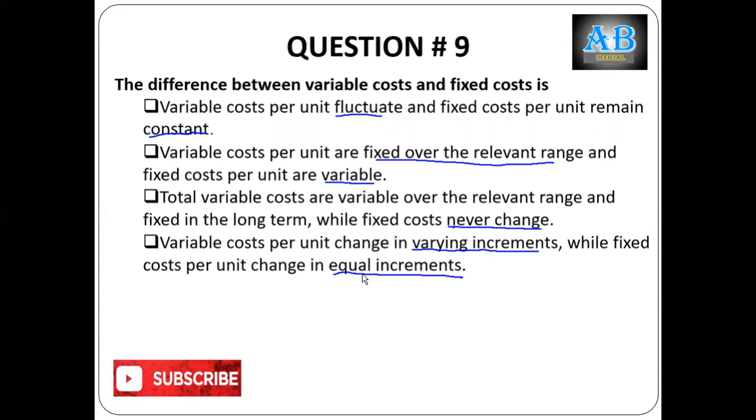So the right answer is B. The answer which is properly elaborating the difference between variable cost and fixed cost, that is answer B.